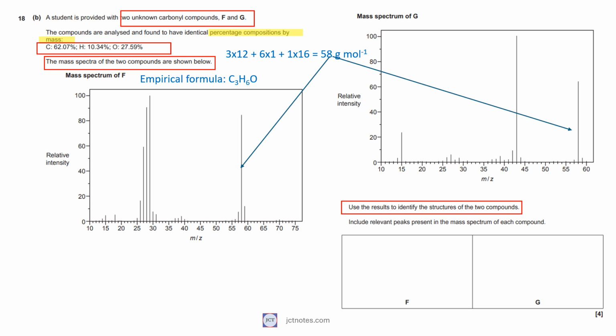To solve these types of problems, we need to take the atomic masses of the different elements involved and check the formula masses of the possible groups formed with these elements. I start with the heavy elements, carbon and oxygen in this problem, leaving the hydrogens for fine-tuning. I start with the spectrum of compound F.